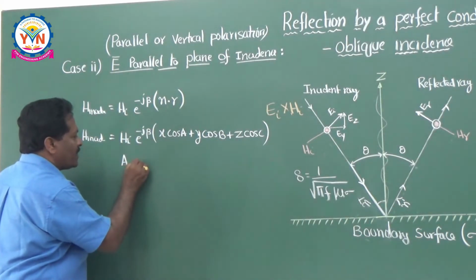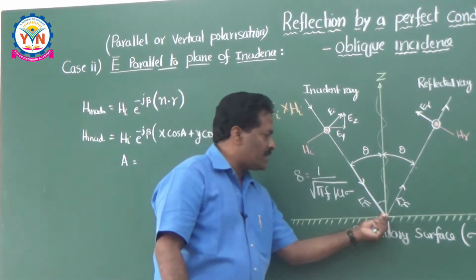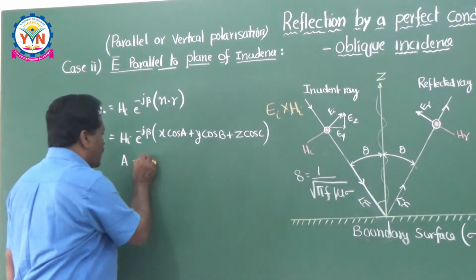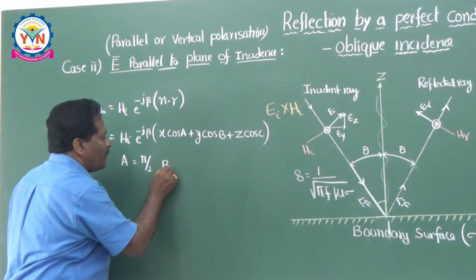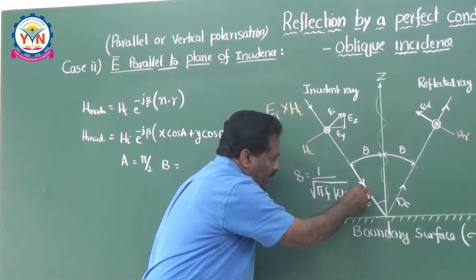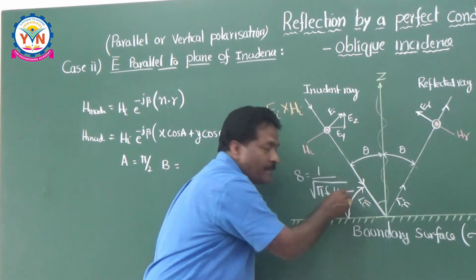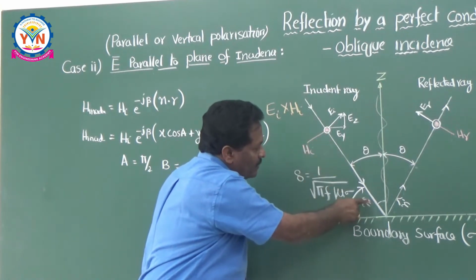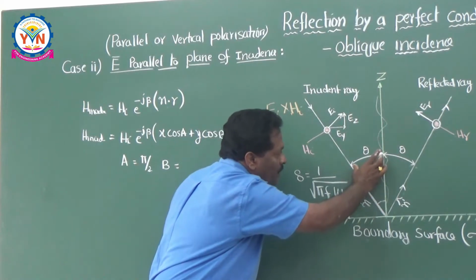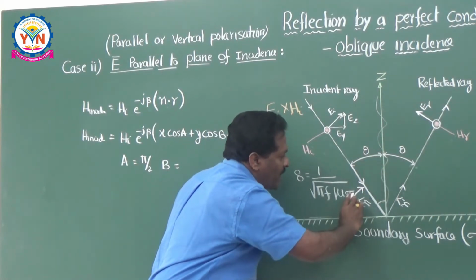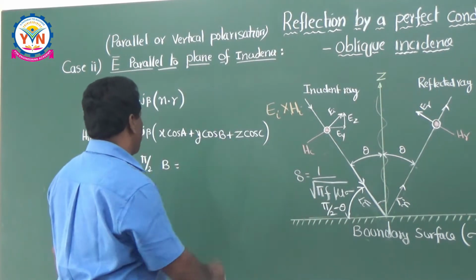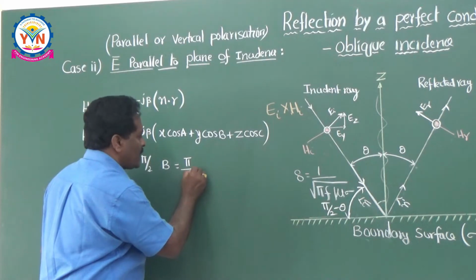Now let us identify the values of A, B, C here. What is A? The angle with the x-axis. As usual, the x-axis is in this direction. This plane is at an angle of 90 degrees to this, so A is equal to pi by 2. And B means the angle with the y-axis. That is totally pi by 2, already making an angle theta here, so pi by 2 minus theta. That's why B is equal to pi by 2 minus theta.